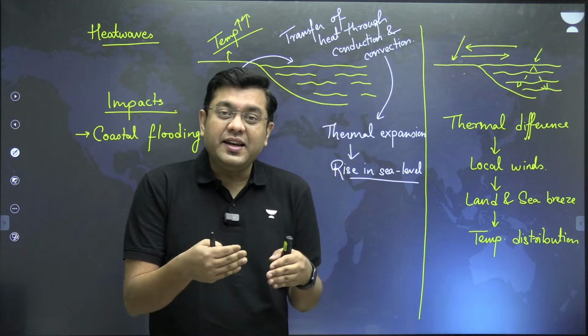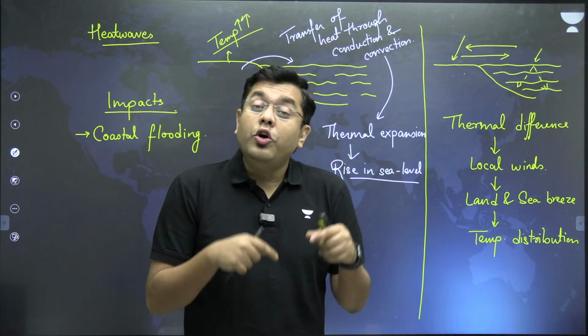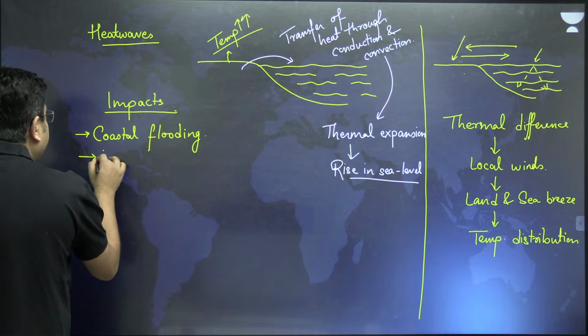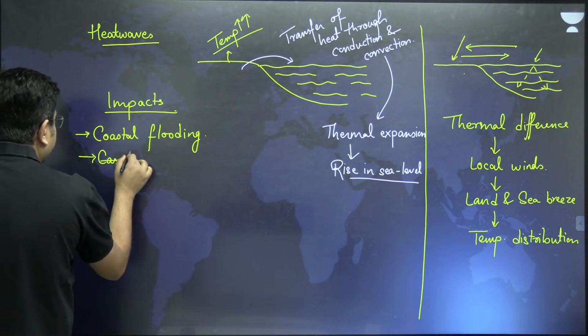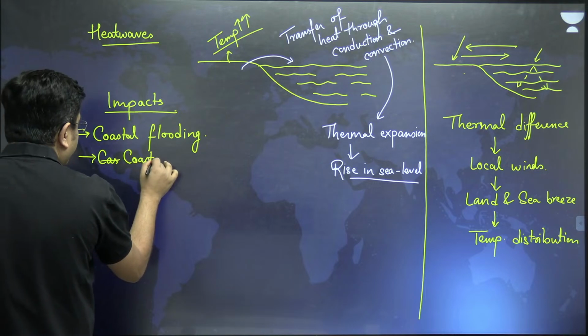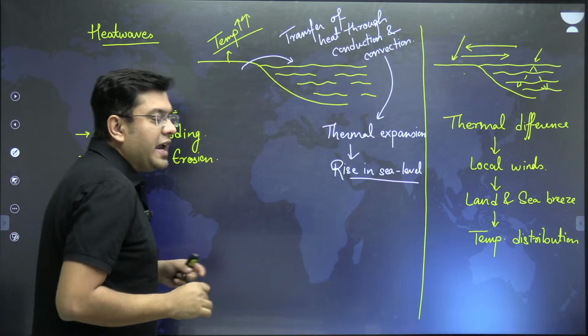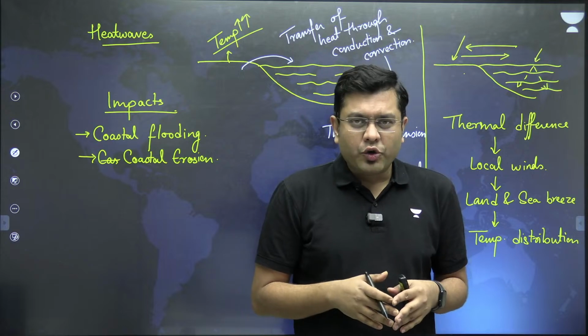And slowly and steadily, the sea is coming closer to the launching pad. So that is an impact which is the coastal erosion, which can influence the case of livelihoods as well. Coastal livelihoods, livelihood of the people, farmers living in the coastal areas.